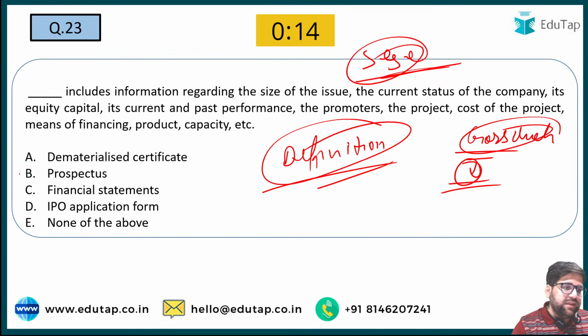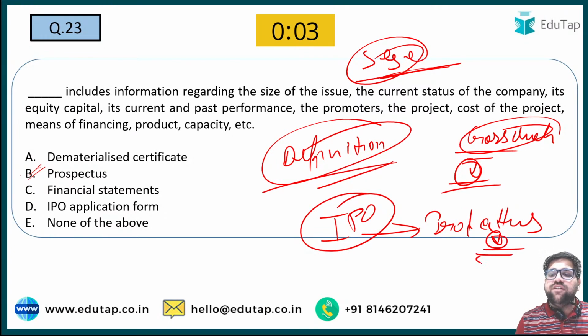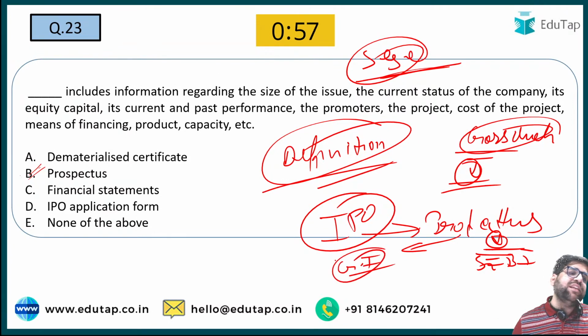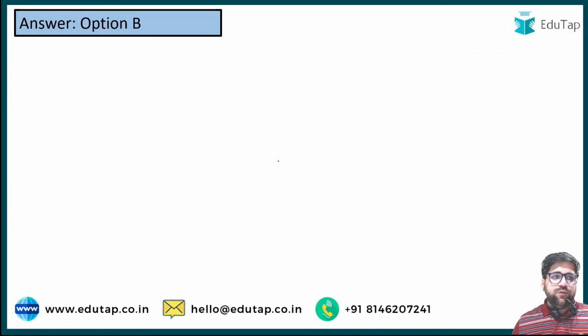23B, yes, prospectus. If you see recent happenings, if a company is going for an IPO, they have to file a prospectus with the market regulator, which is SEBI. And this particular prospectus is then released to general investors. And what are the key details which are there in the prospectus? They will be giving you the IPO price band, they will be telling you about how the company is operating, what are the future prospects, and so on and so forth. So this was a really very easy question.